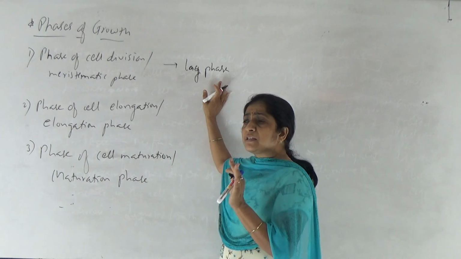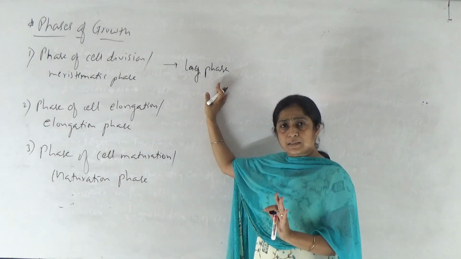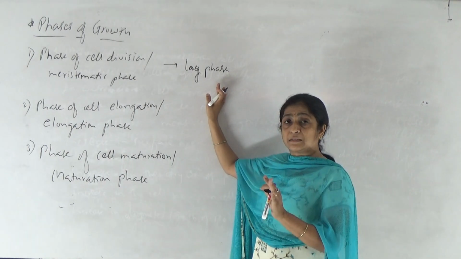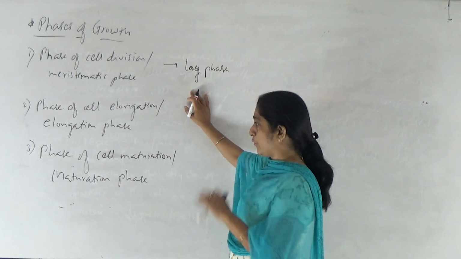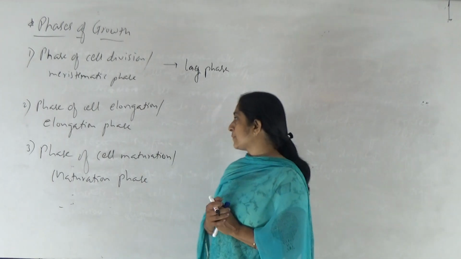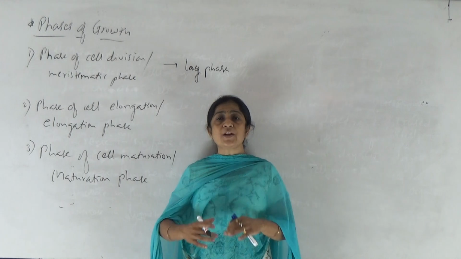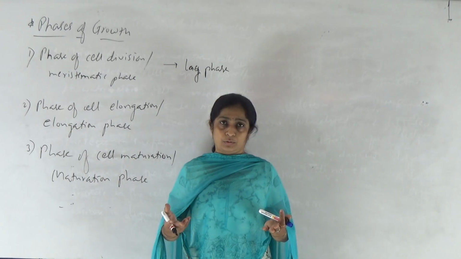It means it is the phase of growth where the growth occurs slowly. Growth occurs, but much increase is not observed, but number of cells definitely increases. So that is lag phase or slow phase of growth. Then phase of cell elongation or elongation phase. It is the phase where the cell is now potentially ready to show the growth, right?